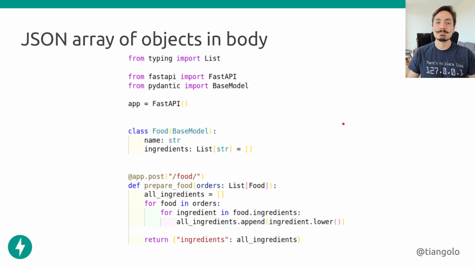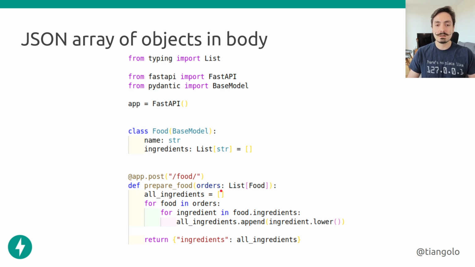from multiple places. Now let's say that we want to have a JSON array of objects in the body. So it's not one single JSON object. We want to have an array of objects. To declare that, we just do the same thing that we did before. We use the standard Python type annotations. Now we're going to say, hey, we're going to receive orders, and orders is going to be a list of instances of this class food, and FastAPI will make sure that this is what we receive.